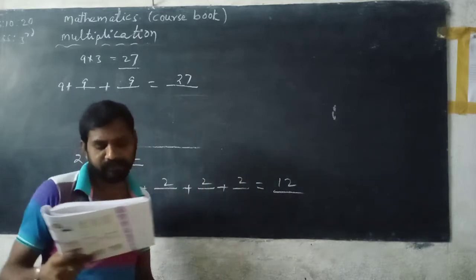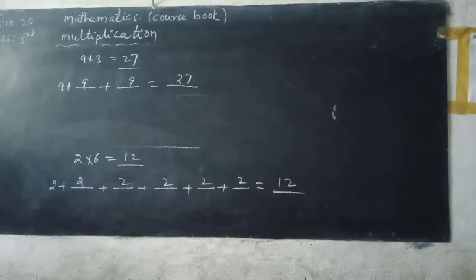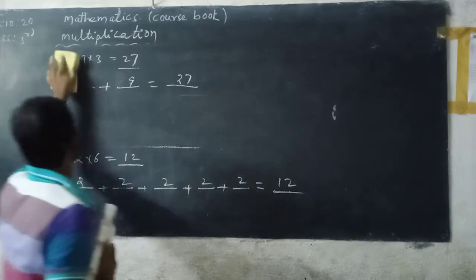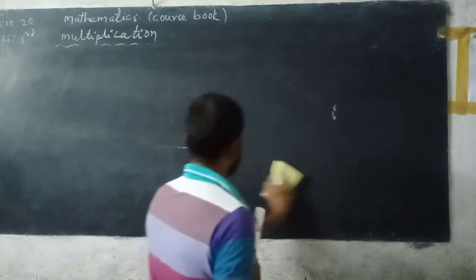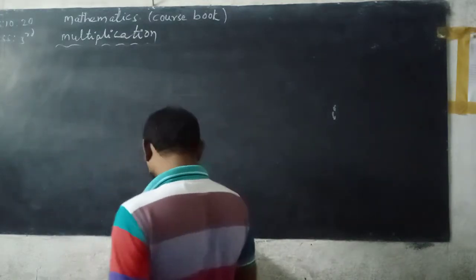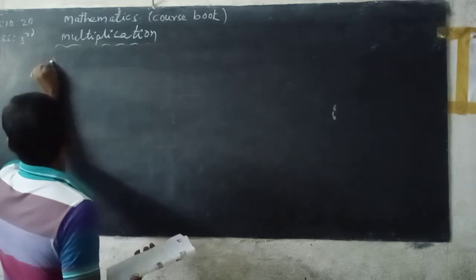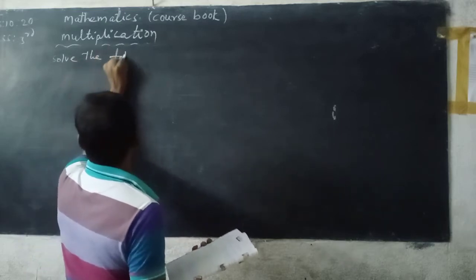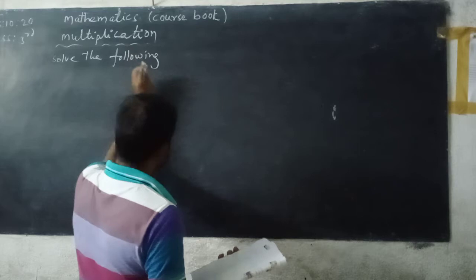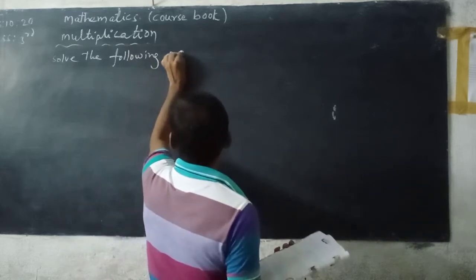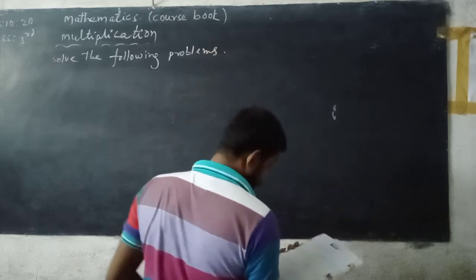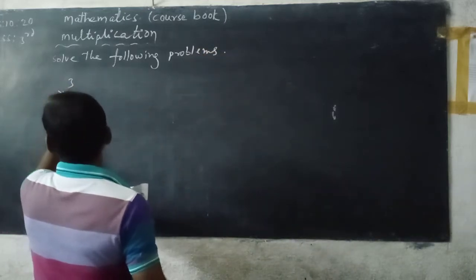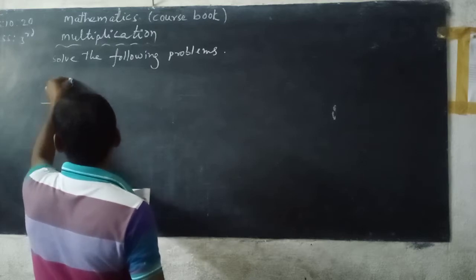Next, solve the following problems. This is very easy. See here, 3 into 0. 3 multiplied with 0. 0 3s is 0.